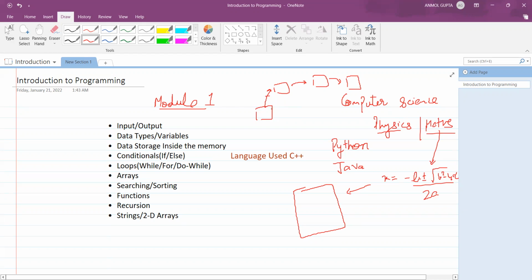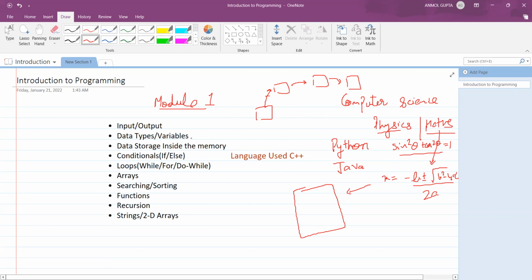But it shouldn't be that you're not curious. In the case of the quadratic formula, you should be the kind of student who questions why this is so, or why sine square theta plus cos square theta is equal to 1, though the logic for this is very simple. This should be your approach. In computer science, you will not get answers to many questions. To many questions, you will get an answer. But the one who is curious will become a great programmer. One who questions everything will become a great programmer.